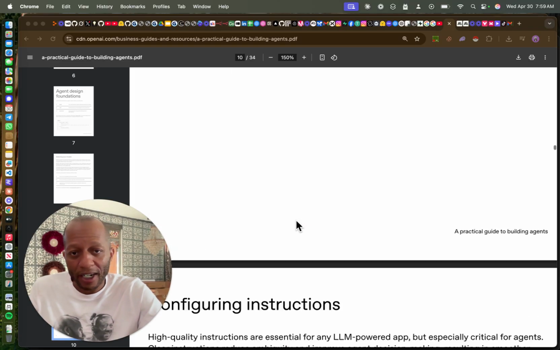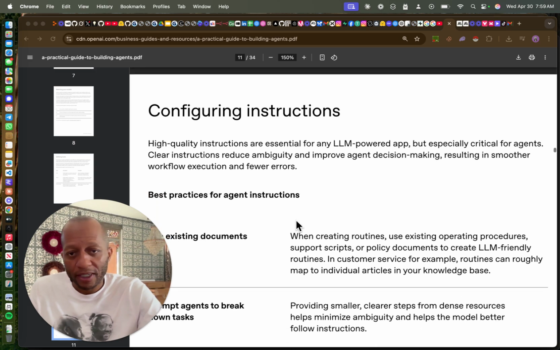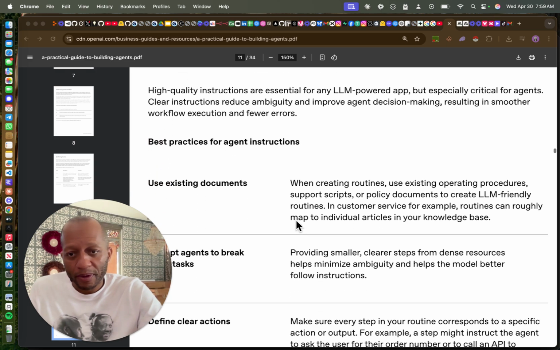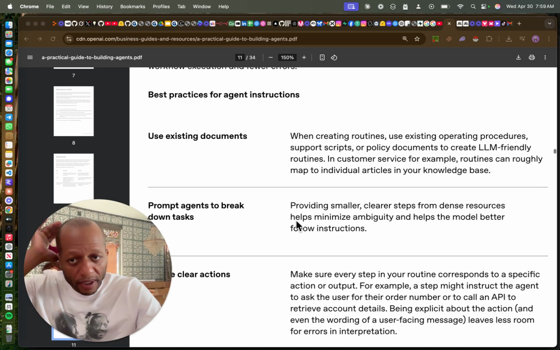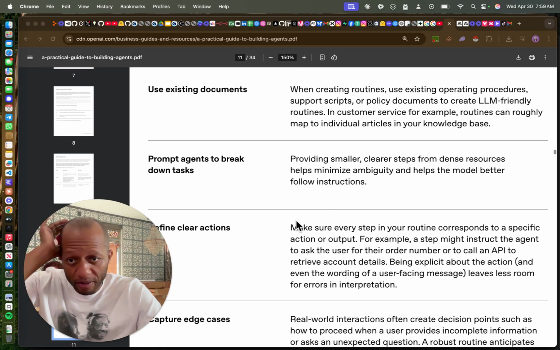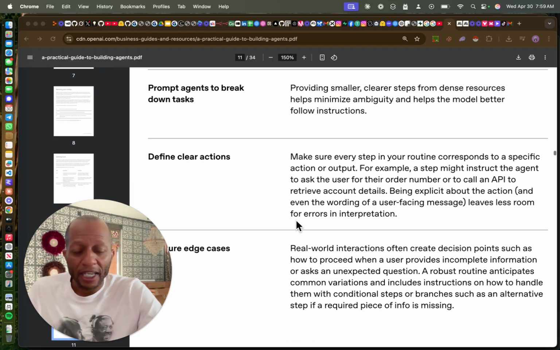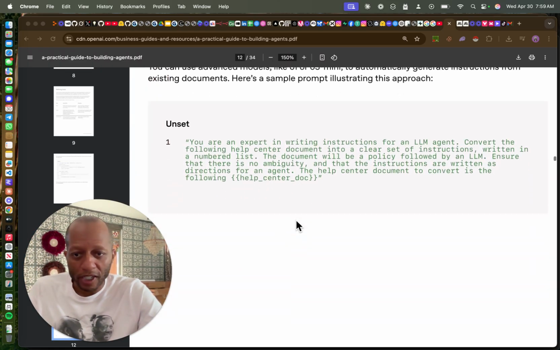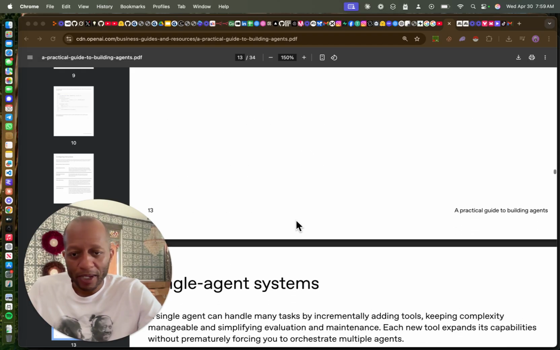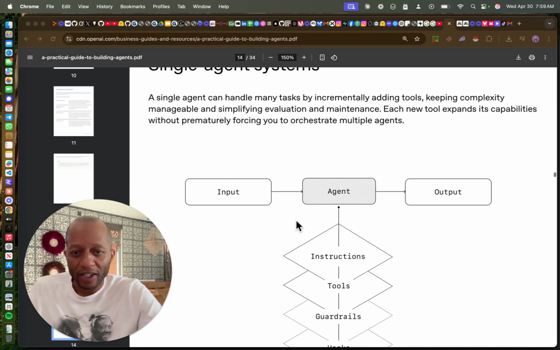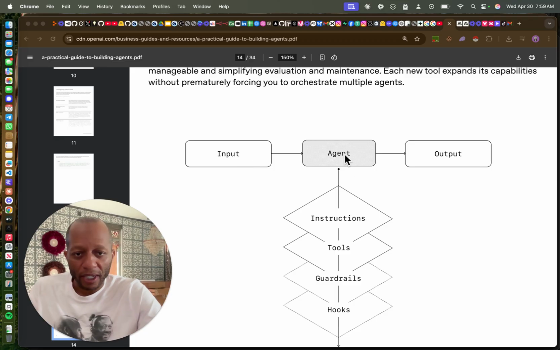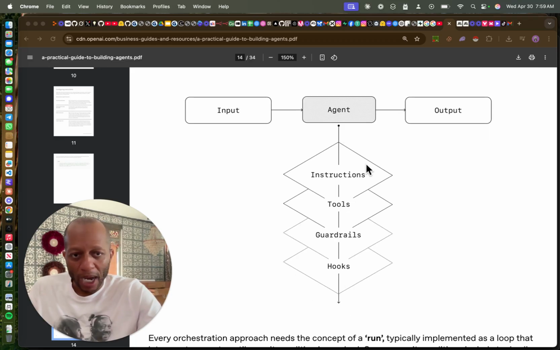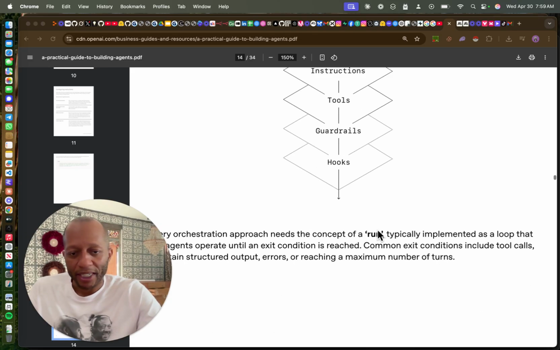Here's some Python code we'll be able to throw in. Use existing documentation, prompt agents to break. I'm not necessarily going to read all of this because you know where it's at, especially if you have OpenAI. Here's a single agent system: input, agent, bang, bang, bang, bang, bang, output. Easy.